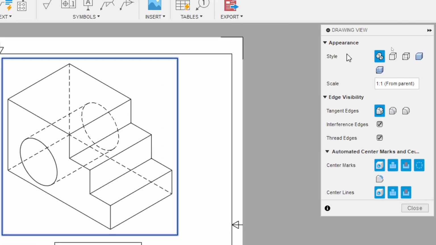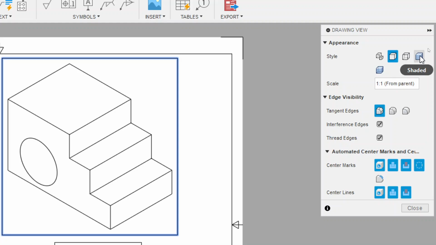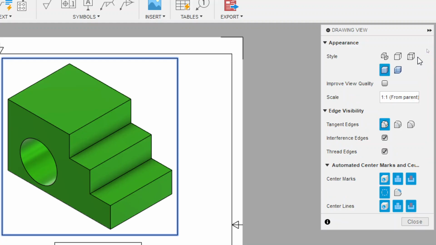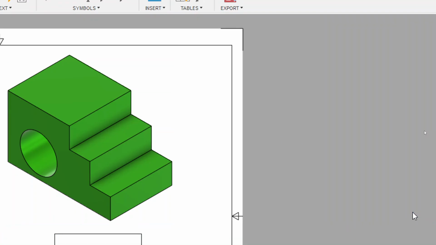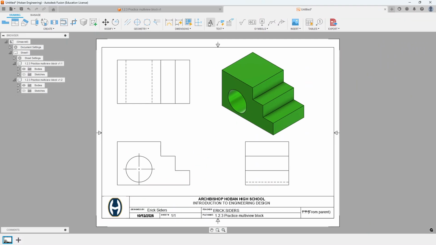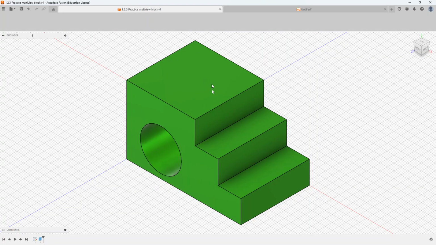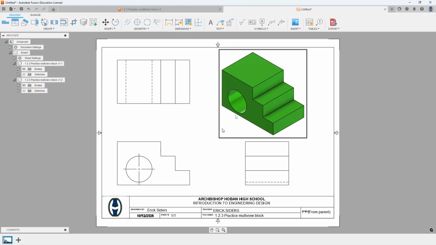And then in the style, right now it's at From Parent. We're going to go to either Visible Edges, which you can see it just gets rid of all the hidden lines, or what I prefer is Shaded. So we're going to pick the Shaded view, which gives us the color of the object as it was in our design file, which is this one. So now we have that shaded.